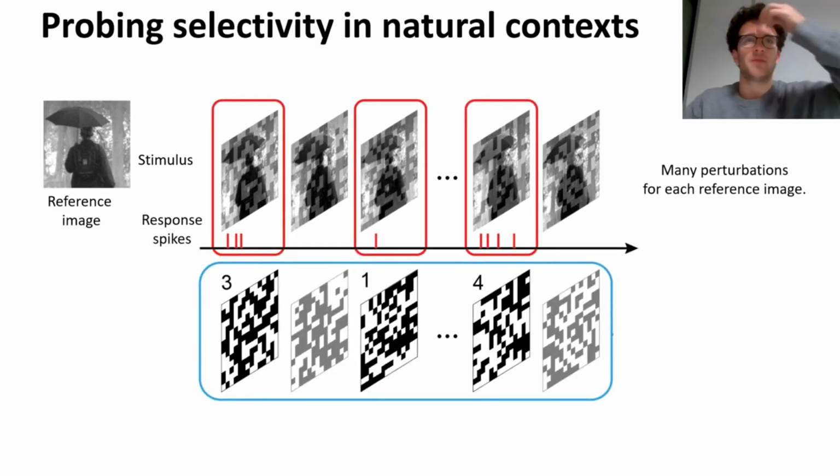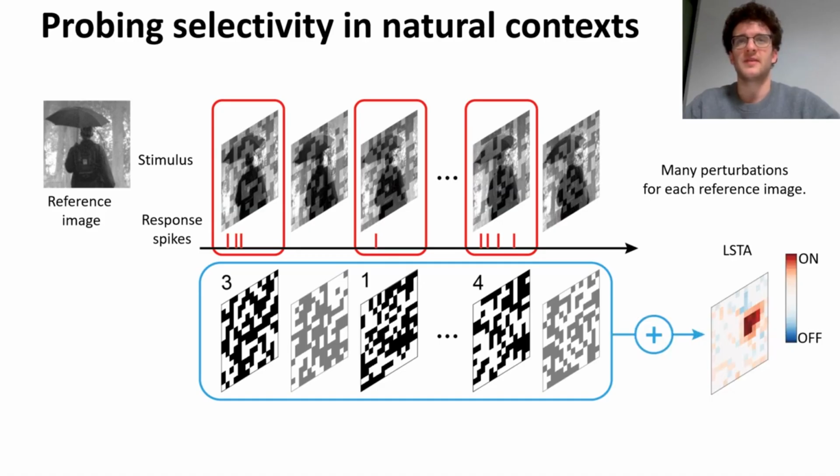Then, all the perturbations of one image were averaged together, and each was weighted by the number of spikes it evoked. The filter resulting from the average is similar to an STA, but the response with which the white perturbations were weighted depended also on the natural image. So we called it local STA, an STA localized around the reference natural image. Measuring these local STAs for a bunch of natural images, for some cells, we found an interesting result.